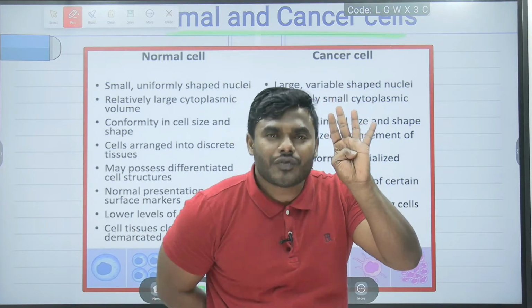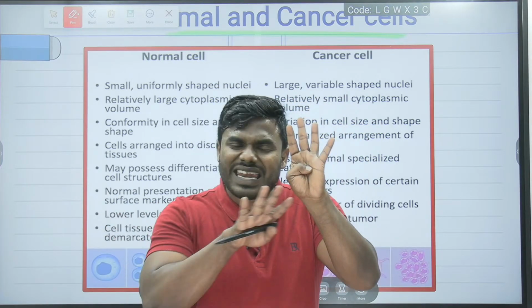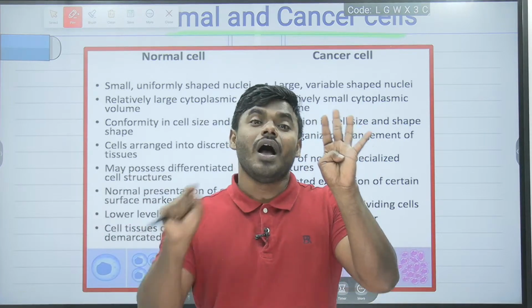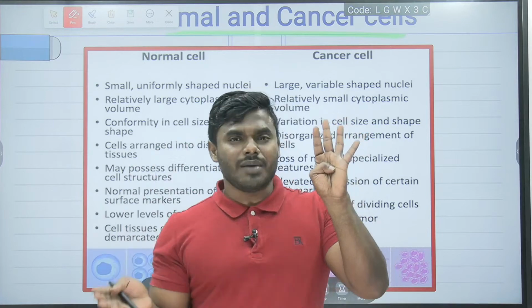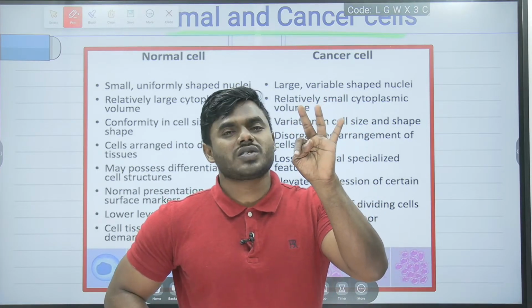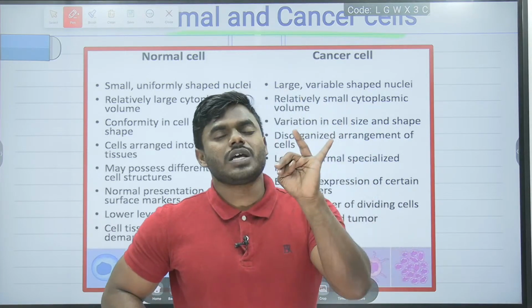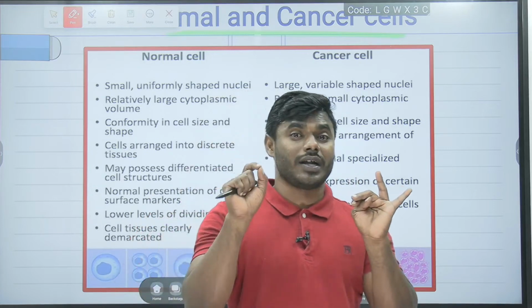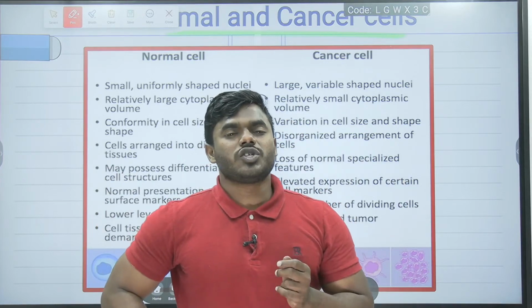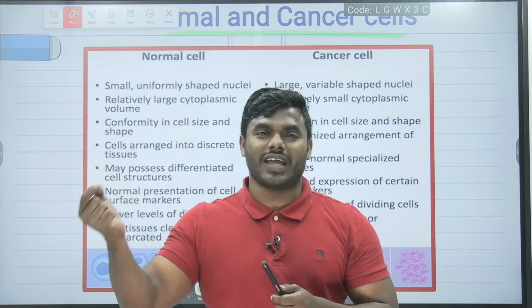And after division, do you think our normal cell can undergo division continuously? Never ever. Our normal cell never undergoes division continuously. After a particular time of division, our normal cell stops dividing and undergoes the process of differentiation. After differentiation, the normal cell performs its function. Most importantly, once everything is over, the normal cell will die, which we call, friends, apoptosis, which we also call programmed cell death.